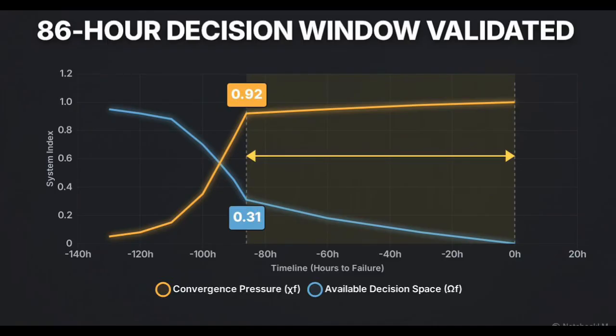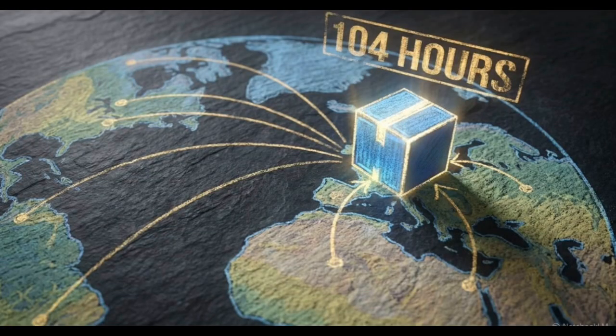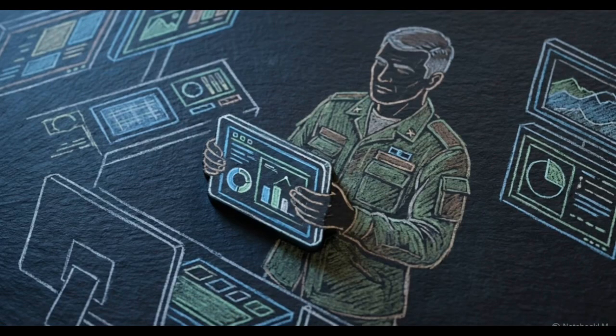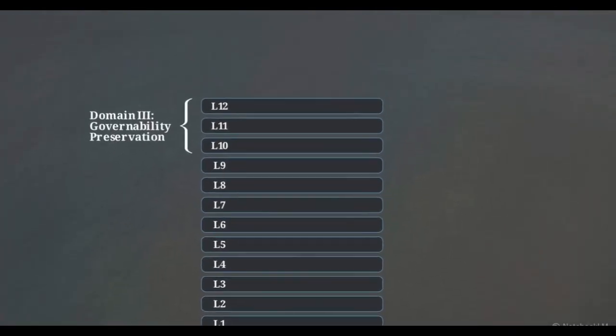Because the underlying graph architecture is domain agnostic, these lead times persist across different operational theaters. In a global fuel logistics stress test, the system identified structural convergence 104 hours before disruption. Securing an 86-hour window grants the commander the exact, quantified lead time required to preempt a disruption, rather than scrambling to mitigate the damage. Translating this structural mathematics into operational commands occurs in Domain 3, Governability Preservation, seen here as the top of this 13-layer stack.